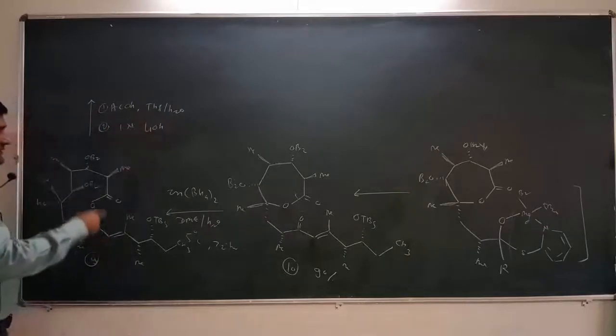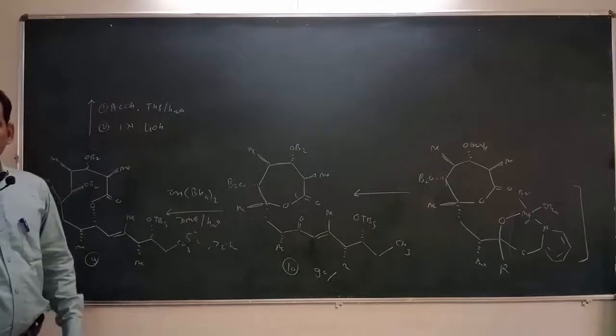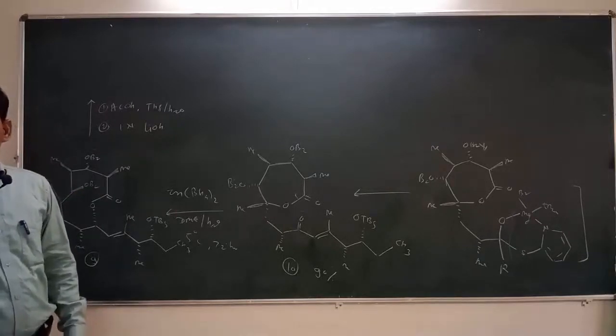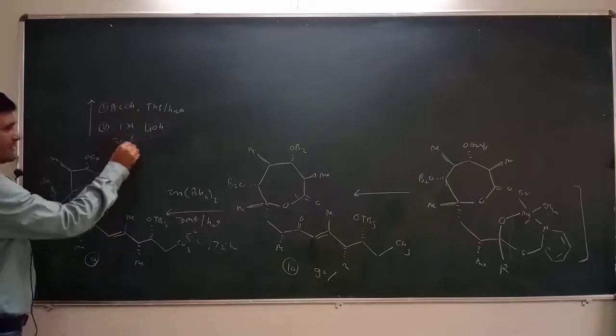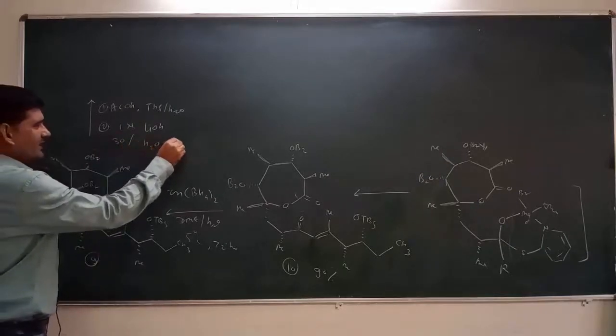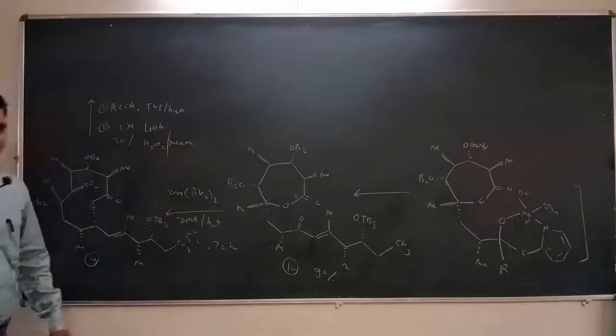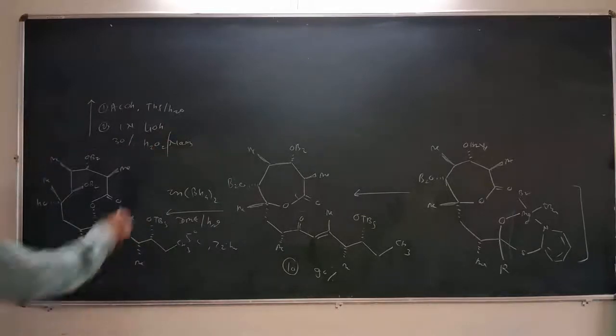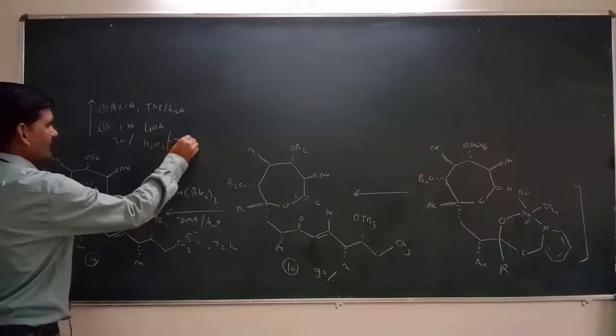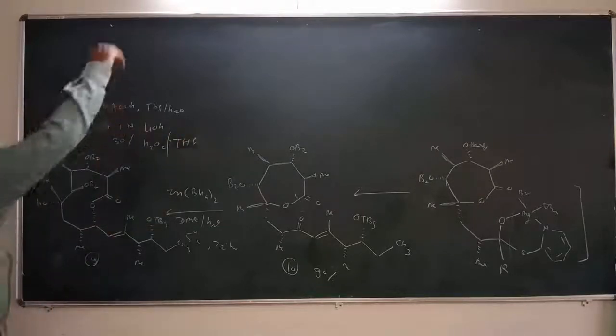So that means we can say there is opening of this lactone ring, and we treat this compound with 30% H2O2, NaOH, right? So we can treat this compound with 30% H2O2 in the presence of THF as a solvent, and then we get another intermediate.